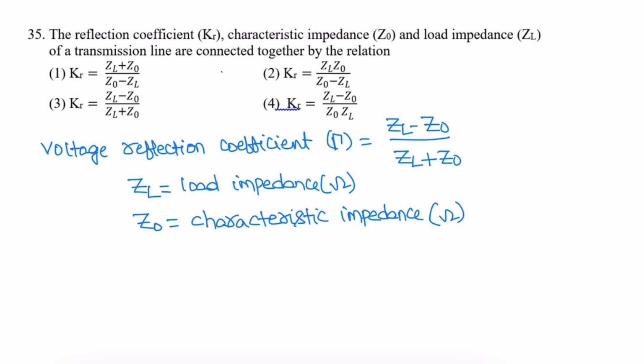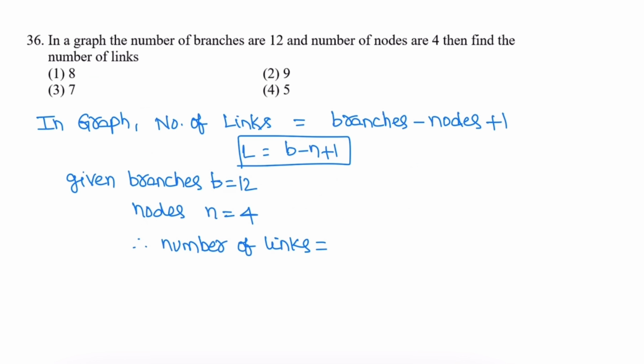Next question. Voltage reflection coefficient in terms of characteristic impedance Z0 and load impedance ZL of a transmission line. The voltage reflection coefficient gamma is equal to ZL minus Z0 by ZL plus Z0, where ZL is the load impedance in ohms and Z0 is the characteristic impedance. So the third option is correct.